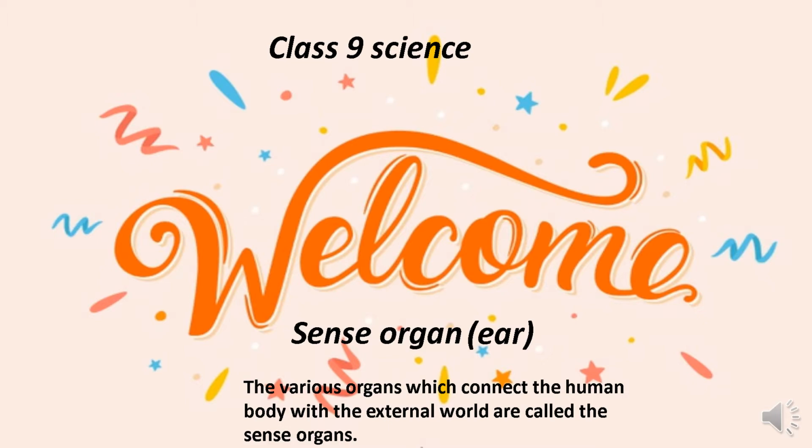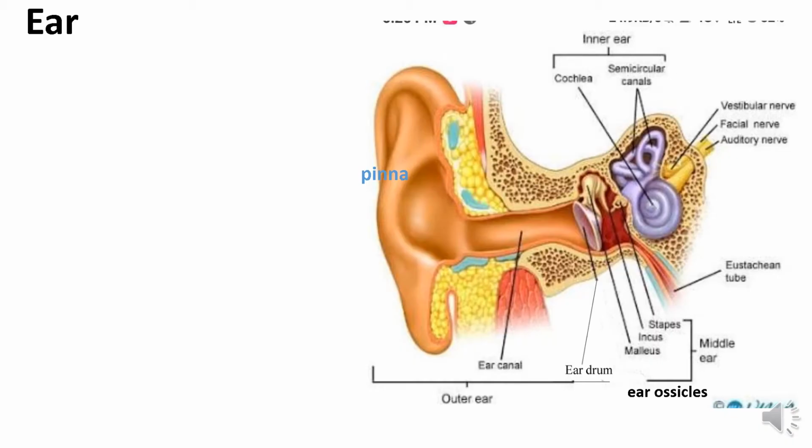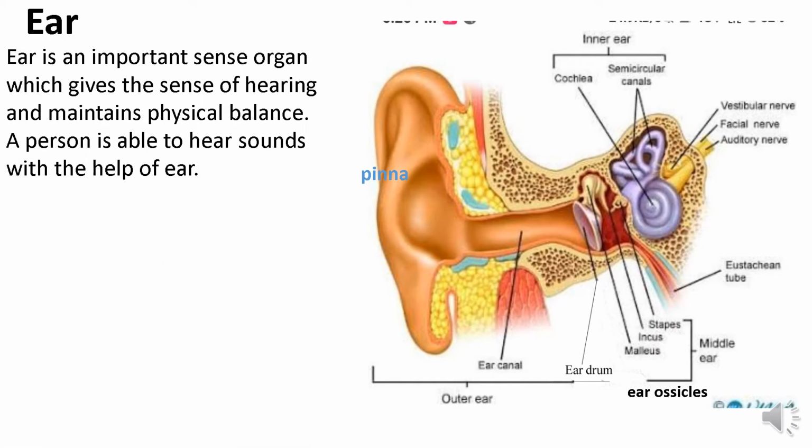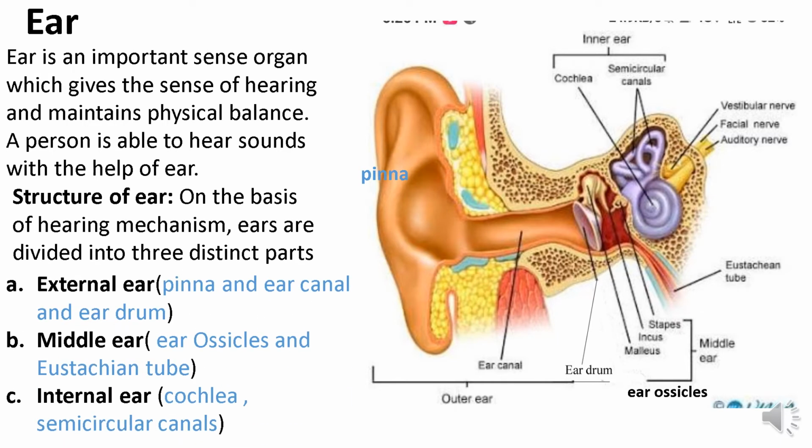Now let's study the ear. The ear is one of the important sense organs that gives the sense of hearing. You can hear sound with the help of the ear, and on the basis of the hearing mechanism, the ear is divided into three parts: the outer ear, middle ear, and inner ear.